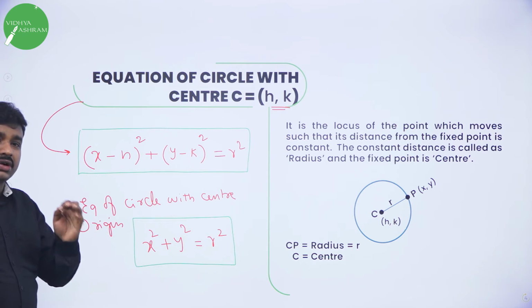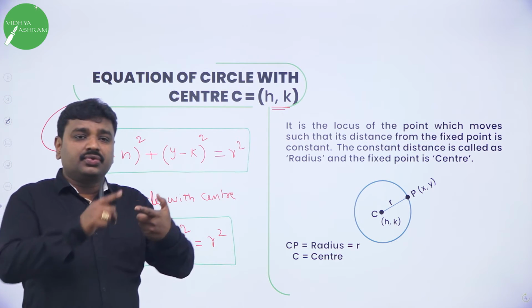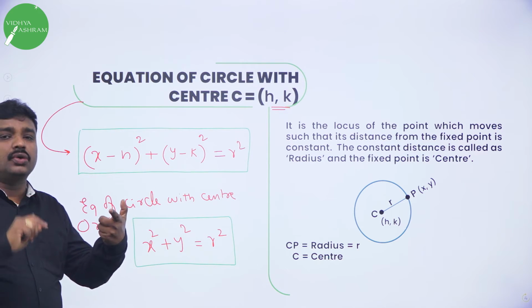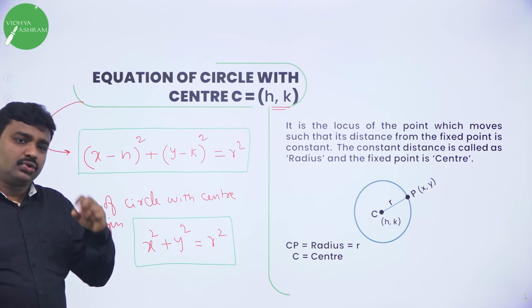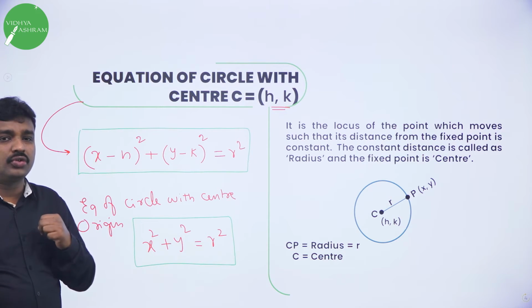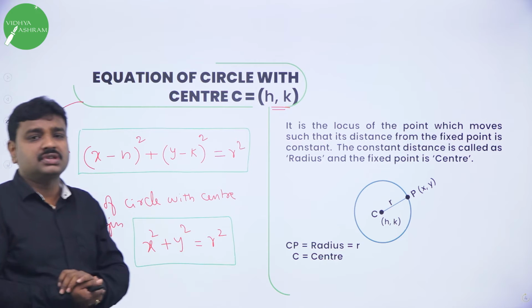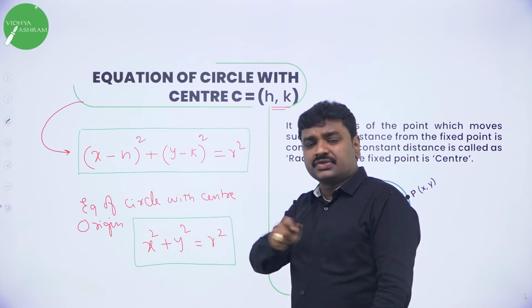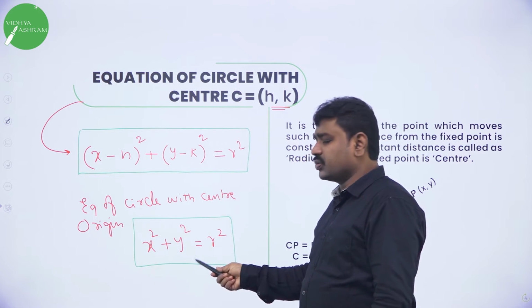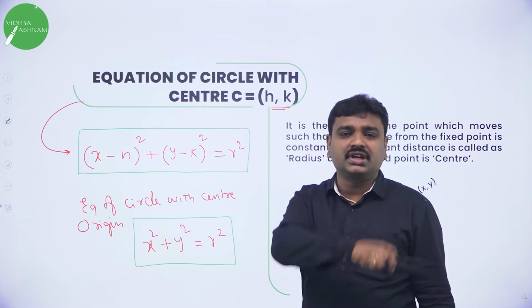Heading and equation, if you are not thorough, again I will be giving you the standard equation of circle, then I will make you thorough with the equation of circle with line joining diameters. So two more forms are there. Before we go to two more forms, we should first be thorough with the first two forms. What is the first form? Today I started with the equation of circle with center origin. What is the equation of circle with center origin? x square plus y square equal to r square.